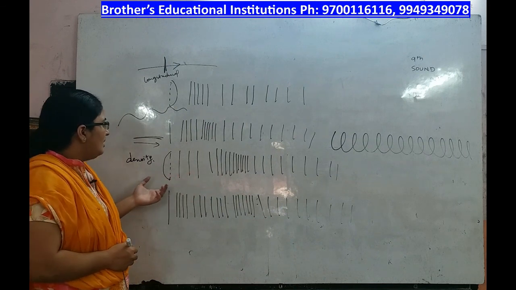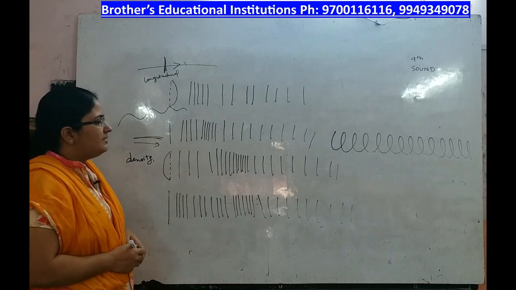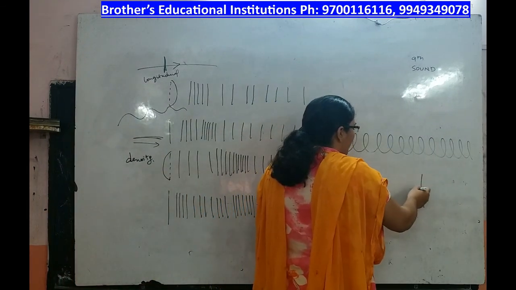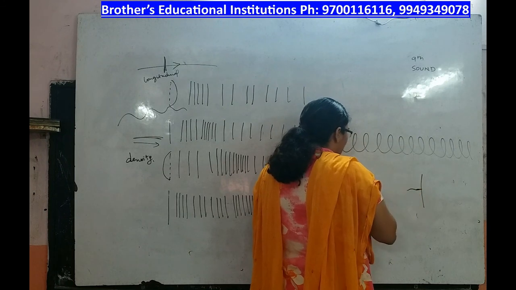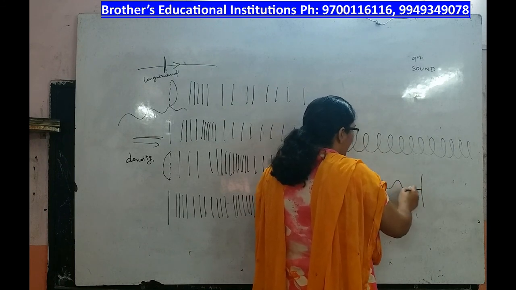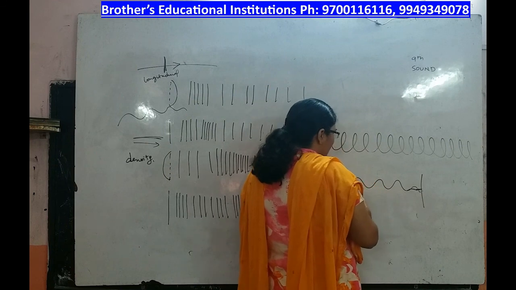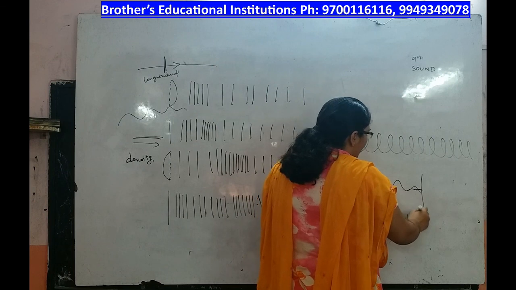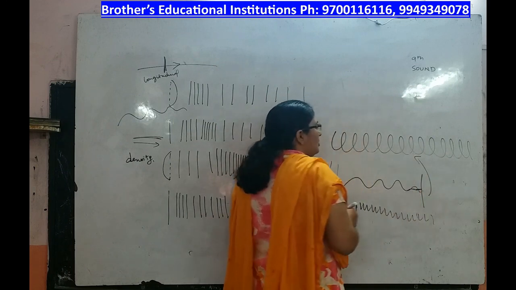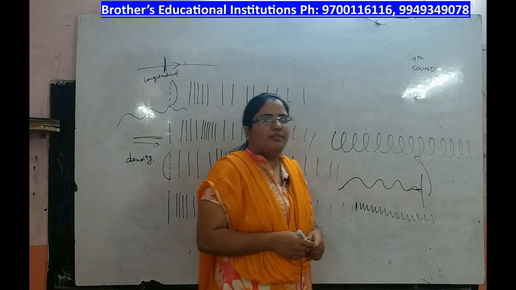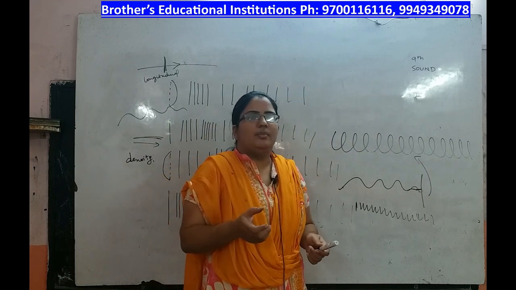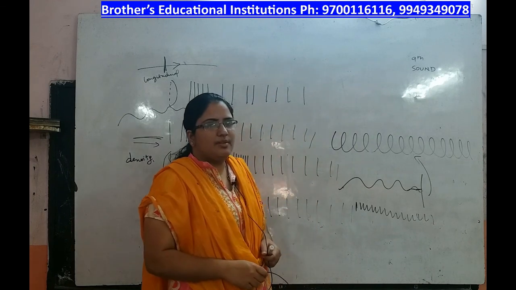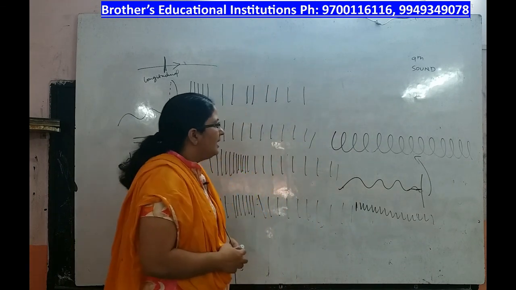Now, as we have discussed, there are transverse waves and longitudinal waves. Tie a slinky to one end of a wall and give a push, and it will travel in the form of a wave like this. Instead, if you create a disturbance, then it will move in the form of compressions and rarefactions in the slinky. So if you take a slinky, it will be easier for you to demonstrate the propagation of sound in a medium. So that's about transverse waves and longitudinal waves.